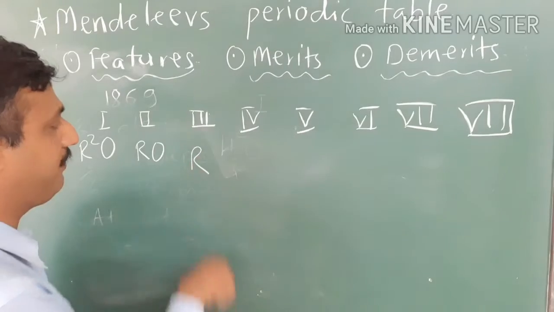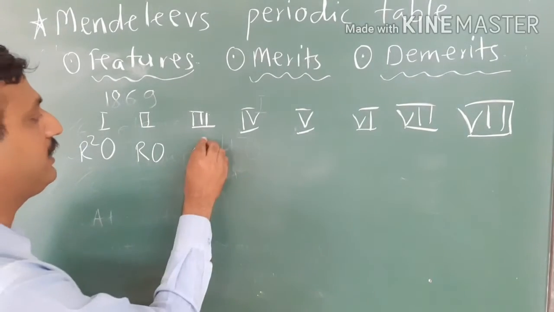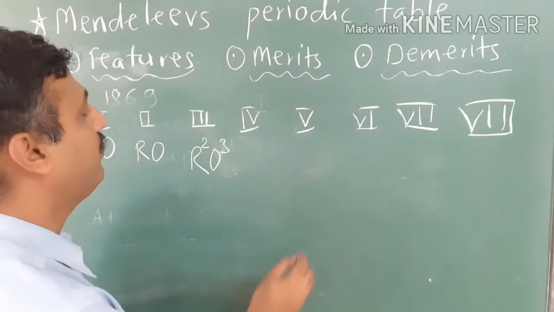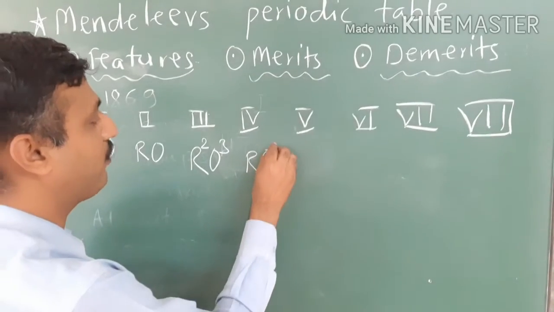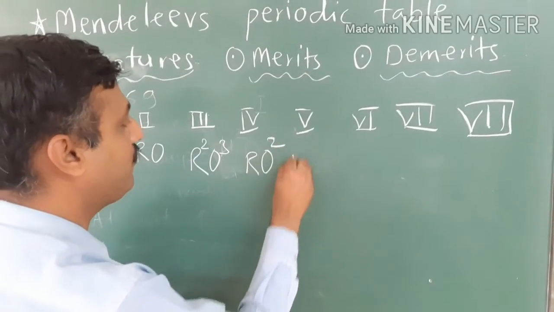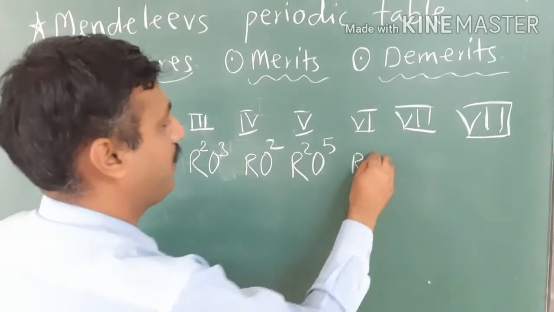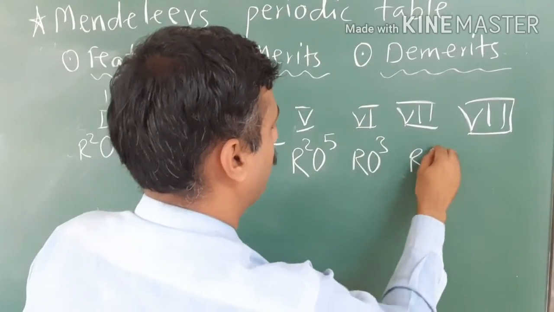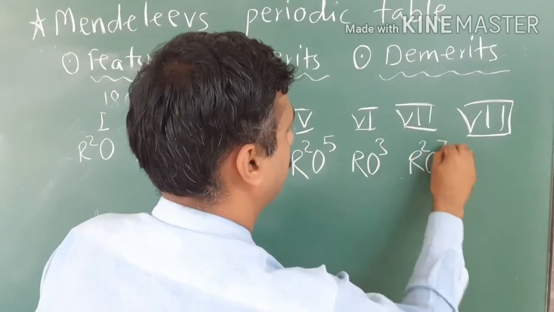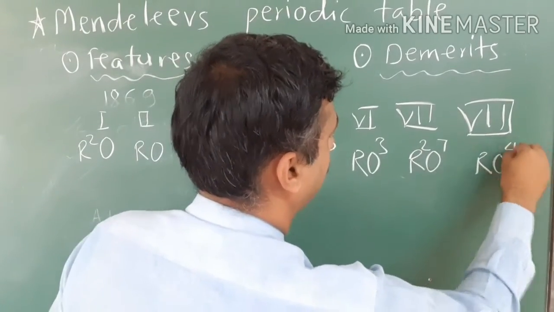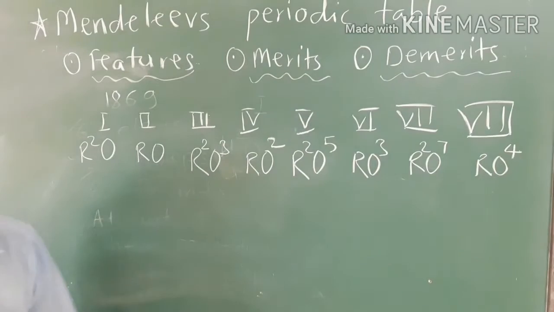Third group elements of Mendeleev's periodic table have the general formula R2O3. Fourth group elements have the general formula RO2. Fifth group elements, R2O5. Sixth group, RO3. Seventh group, R2O7, and eighth group elements have the general formula for their oxide RO4.